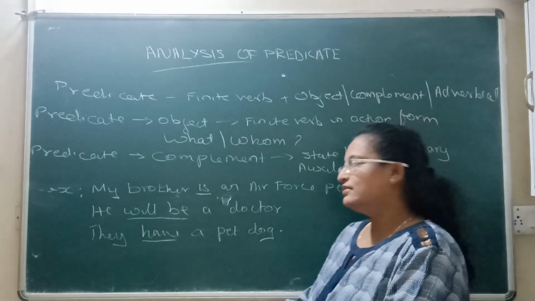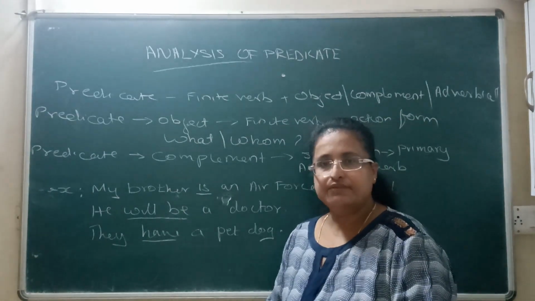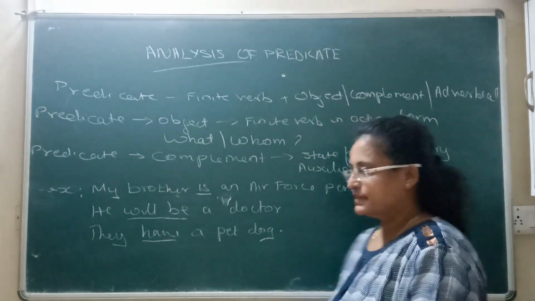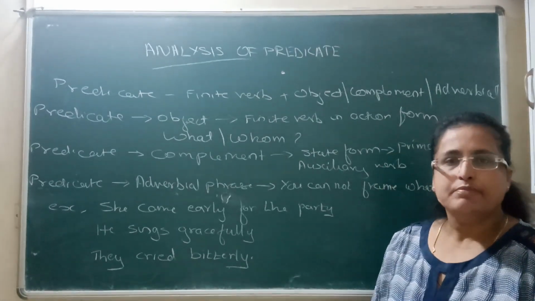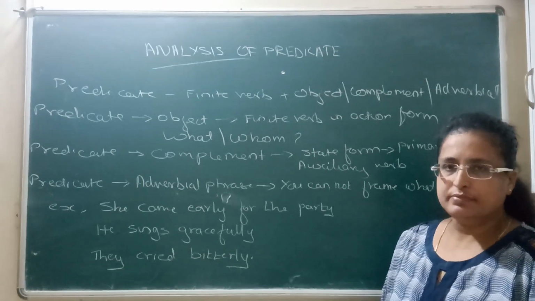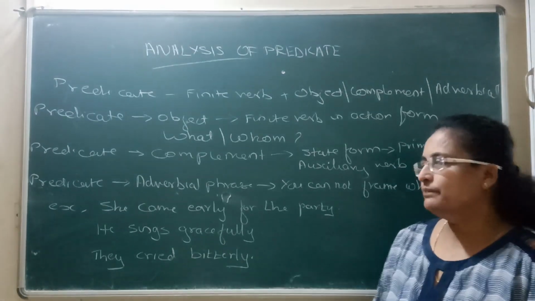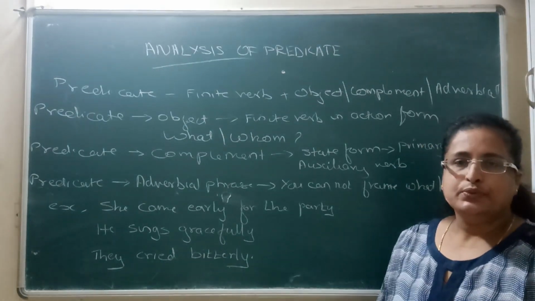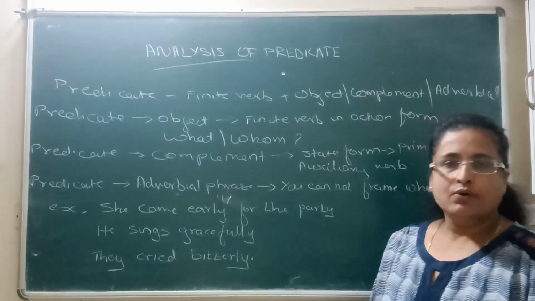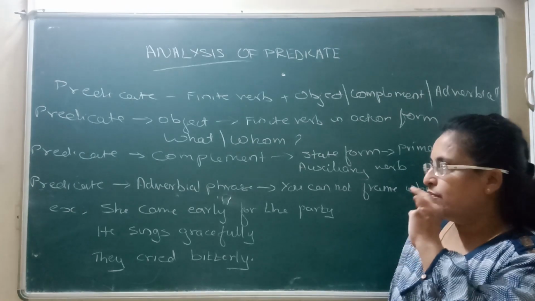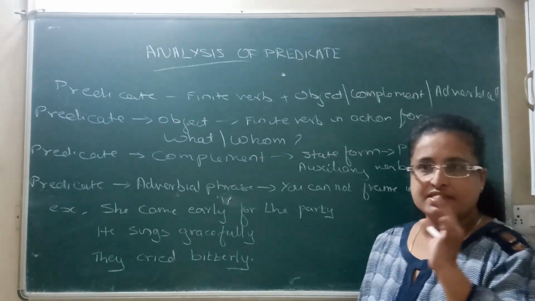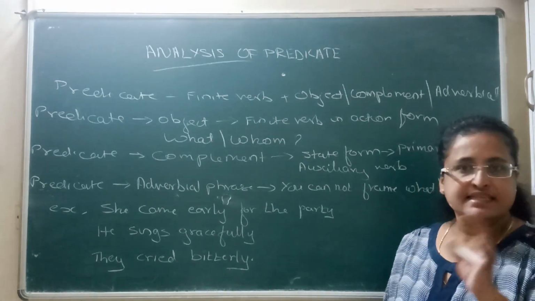Okay, now let's go for the third part of the predicate, when it carries an adverbial phrase. Alright, now the last part of this lecture we are going to see is the predicate when it takes an adverbial phrase. Very easy here. In this case, you cannot frame a what question or whom question. For a predicate with an object, you can ask the question what and whom, and there is an action verb.